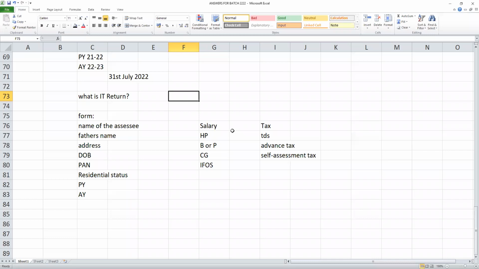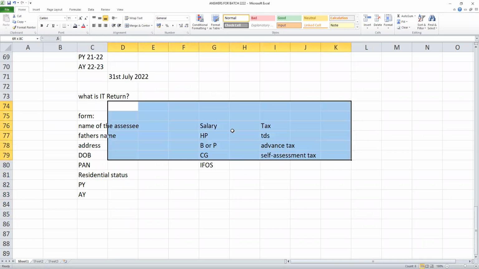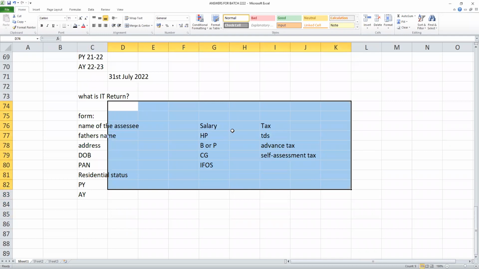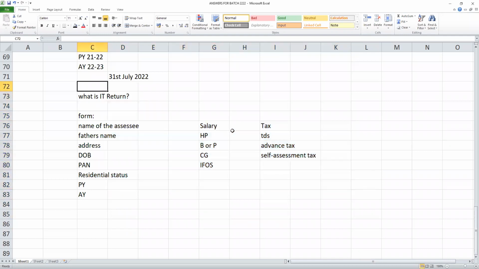How will they check? Unless you file a tax return, you have to declare this is my income, and these are the taxes I have paid. Later your case can be selected for scrutiny and it will be verified. You will be called upon to show all the proof and evidence. That is the purpose of the income tax return; you have to file it before 31st of July.